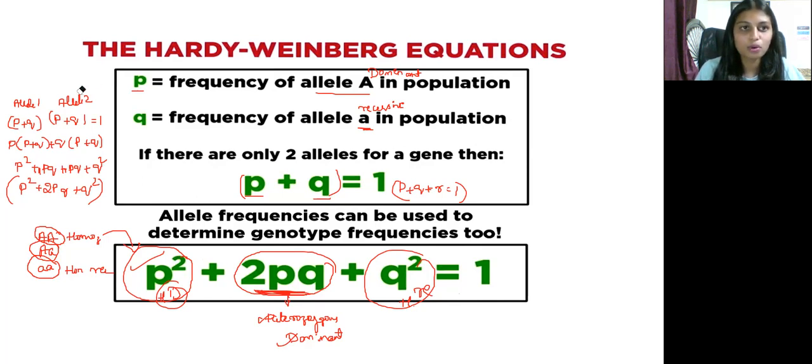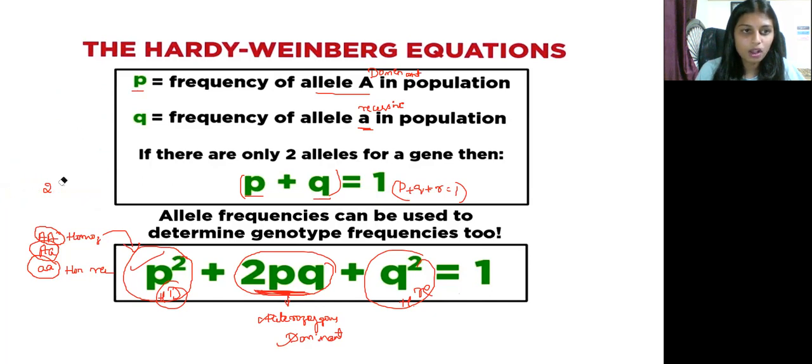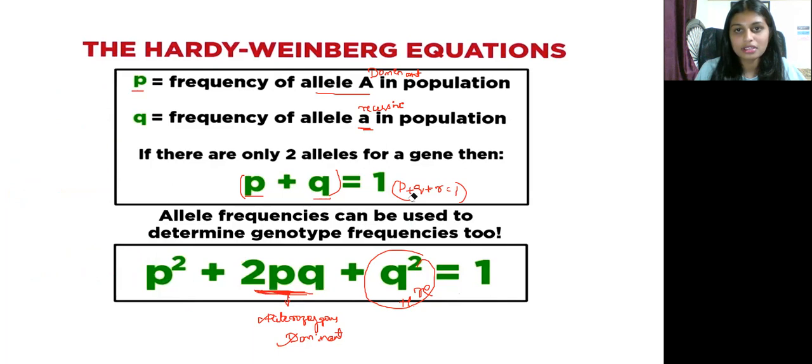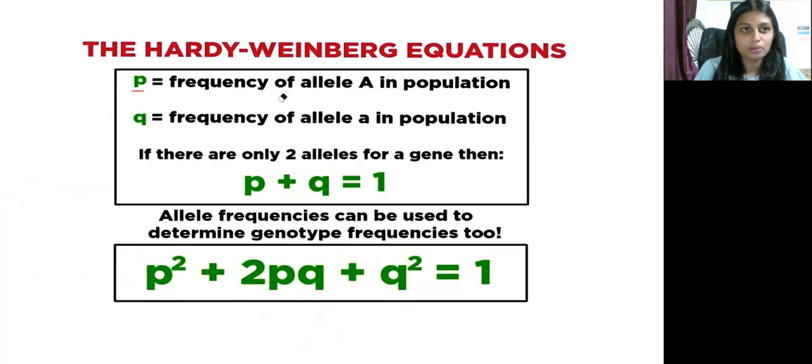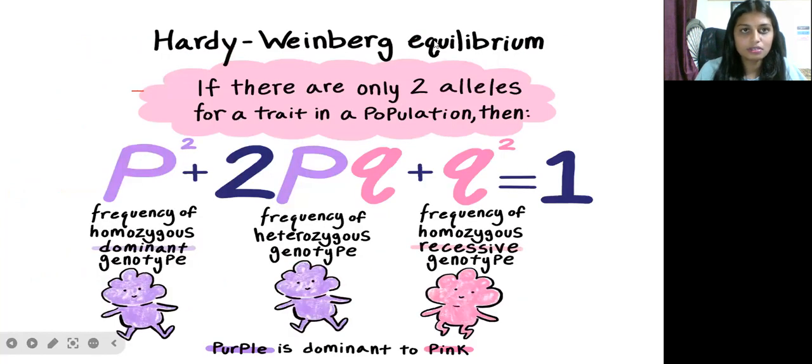Okay, so this is about Hardy-Weinberg and its equilibrium. Some problems we also discussed, so it is easy to understand this equation and the Hardy-Weinberg equilibrium. See the same thing we discussed right now, that is P square plus 2PQ plus Q square.